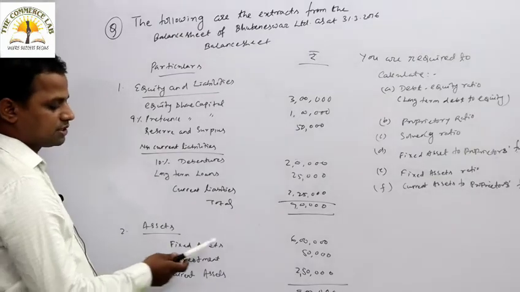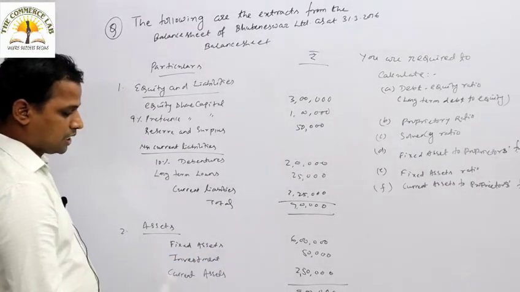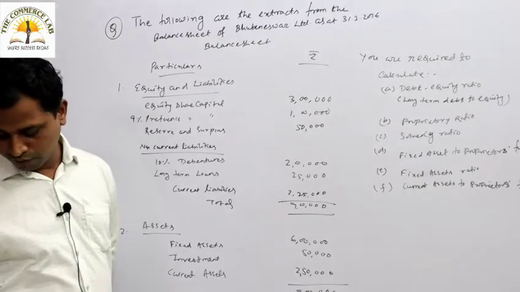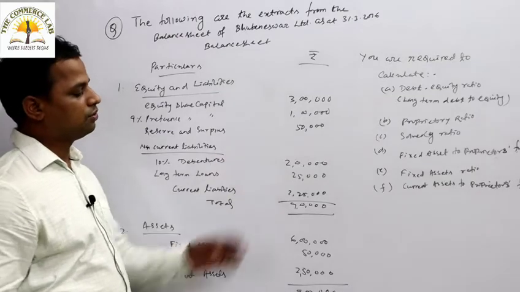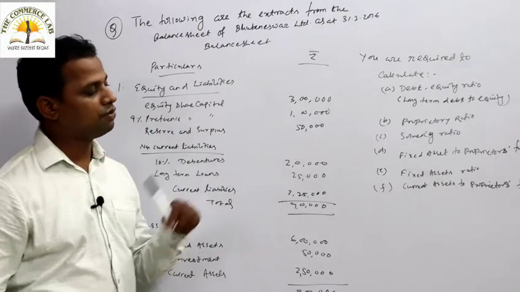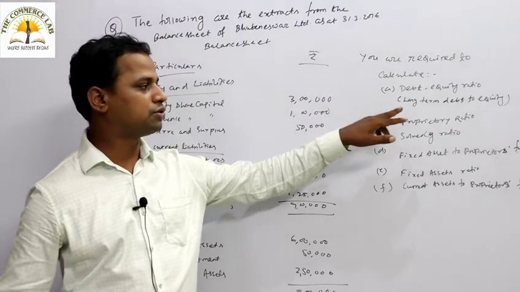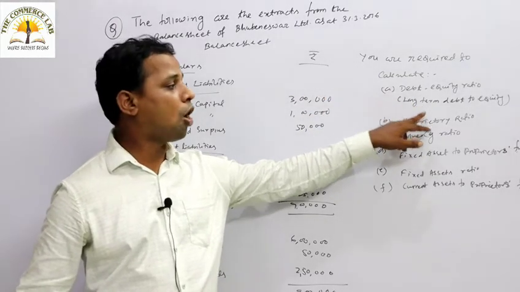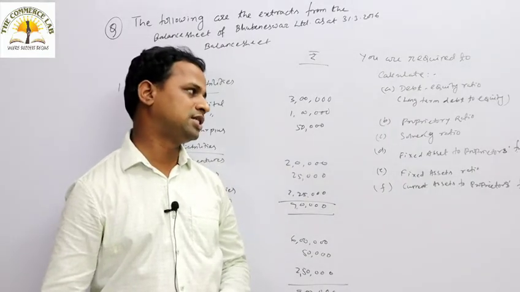In case of assets, fixed asset is 6 lakh, investment is 50,000, and current asset is around 2 lakh 50,000. The total is 9 lakh, so asset is equal to liability. From this figure we are going to calculate these ratios, starting with the debt equity ratio. In brackets, what is written? Long-term debt to equity.